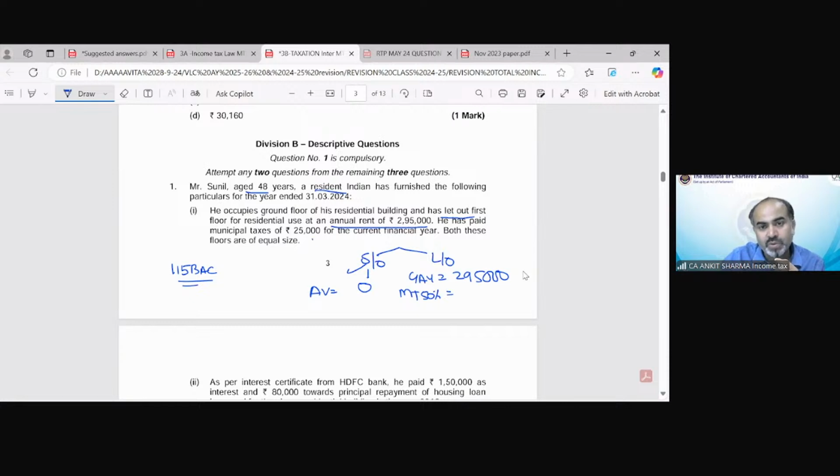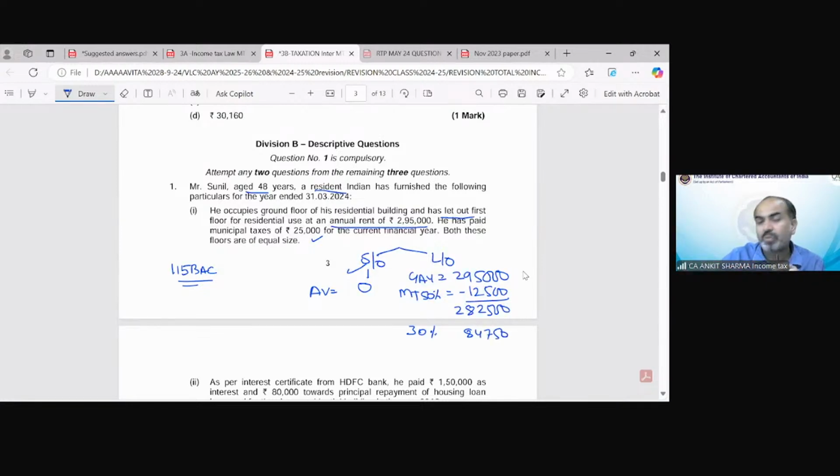So out of this 25,000, 12,500 we are going to claim over here. So this income would be 2,82,500 till here. Then 30% would be the standard deduction in this case. That would be 84,750.